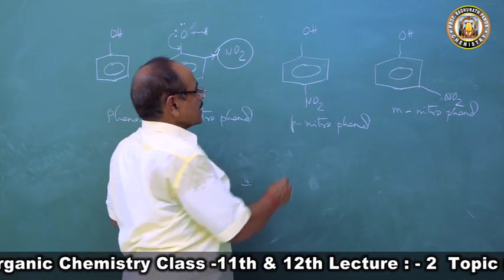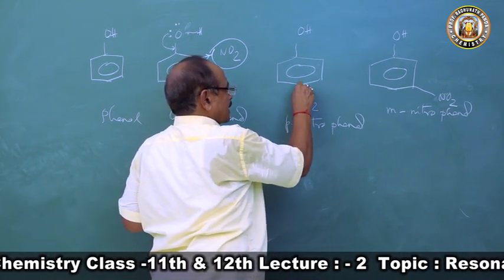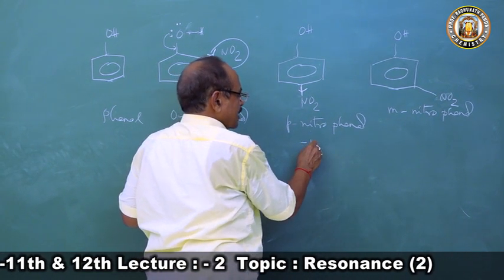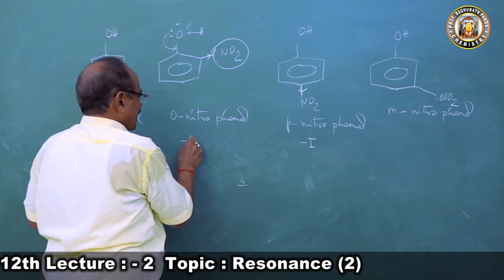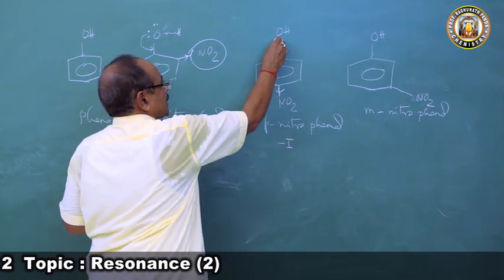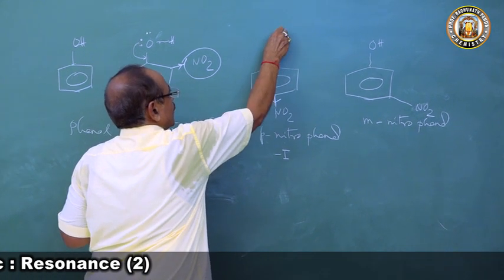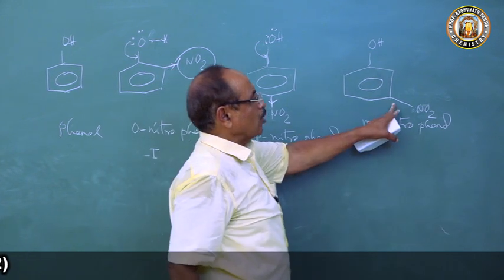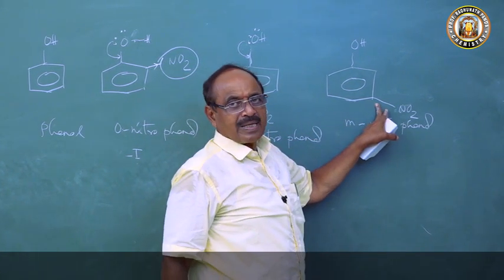If you come to this place, again there is a pull of electrons because the nitro group is an electron attracting group. So it will exhibit minus I effect. Because of the minus I effect, this delocalization process will be enhanced. Here also, but here it will not be that much.